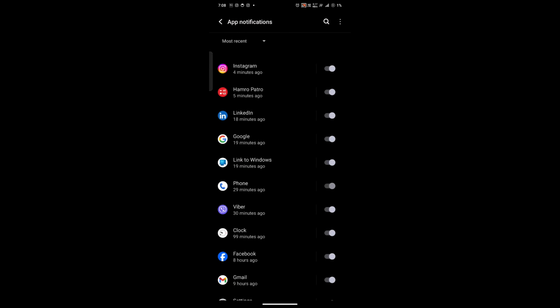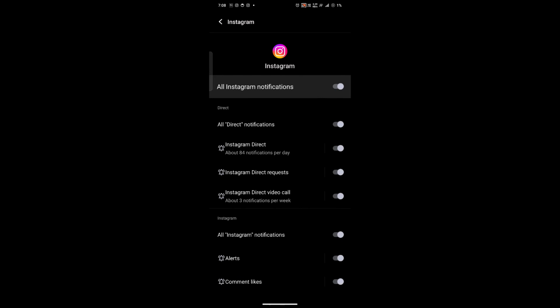From here you will be redirected to the list of the apps, and from there you have to find and tap on Instagram. This will take you to the app specific settings. Now from this option, you will be able to either turn the notification completely on or off, or you can also change the notification sounds.